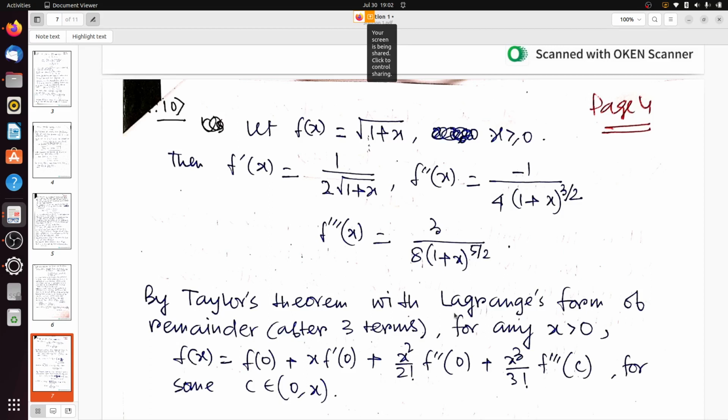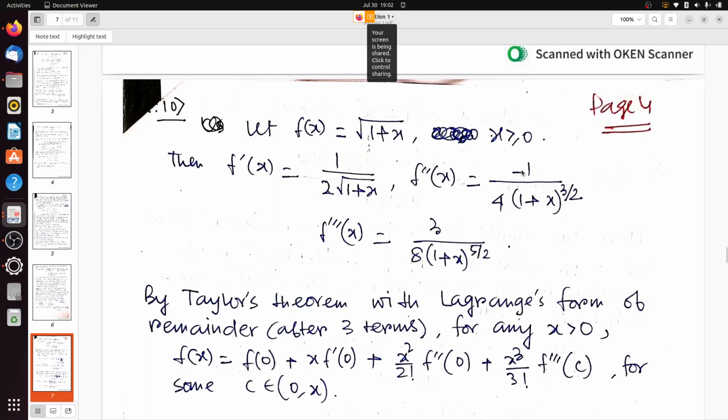Taylor's theorem is some sort of extension of the mean value theorem. Using Taylor's theorem, we can approximate some really complicated functions like e to the power x, sine x plus cos x, tan of 1 by x. These trigonometric, transcendental and logarithmic functions we will try to approximate by using polynomials.